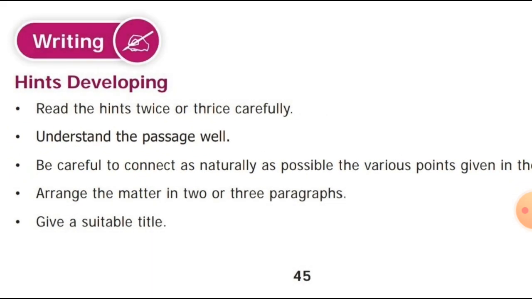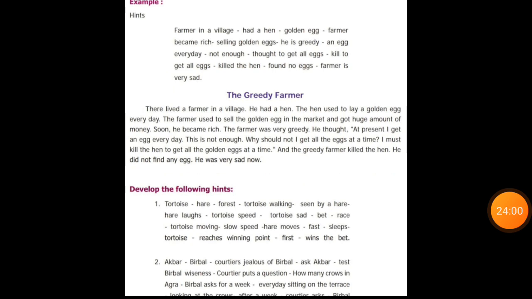Then arrange the matter in three paragraphs. Give a suitable title. So these are the rules to write the hints developing. Now see, students, in your book. In your book itself, they have given the hints developing.